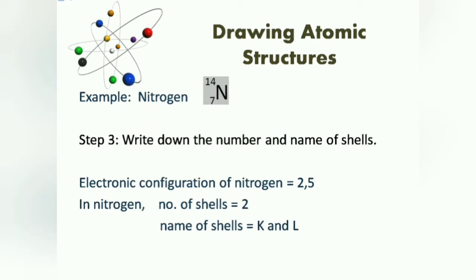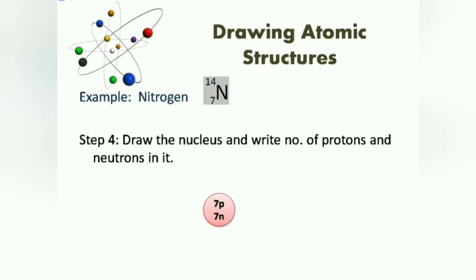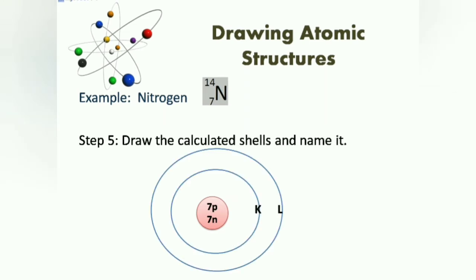Step 3 is to write down the number and name of shells. For example, in nitrogen, there are 2 shells which are named K and L shell. Then we have to draw the nucleus and write down the number of protons and neutrons in it. For nitrogen, we will draw the nucleus and write down 7 protons and 7 neutrons in it. Then the next step is to draw the calculated shells and name them. For nitrogen, we had calculated that there are 2 shells, namely K and L. So here we'll draw 2 shells around the nucleus and name them K and L.